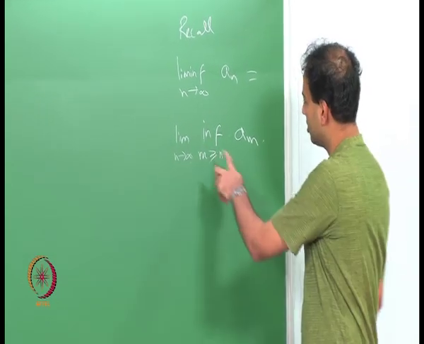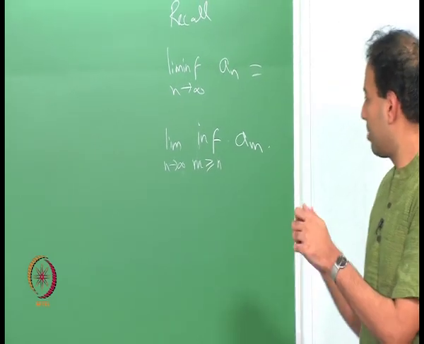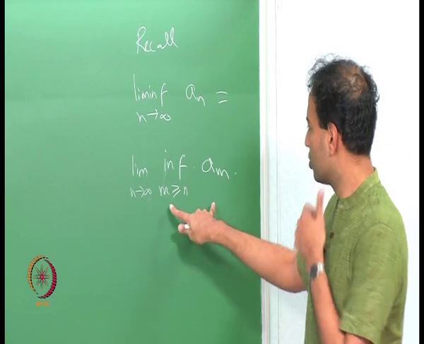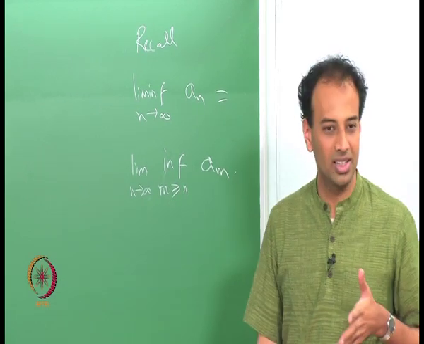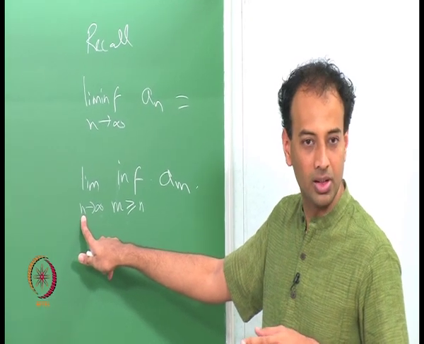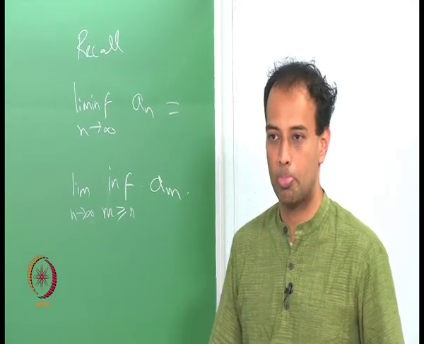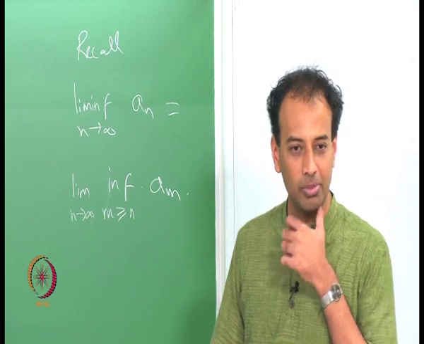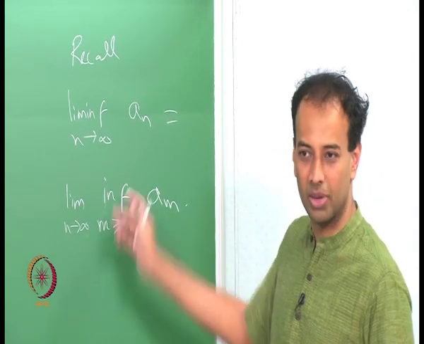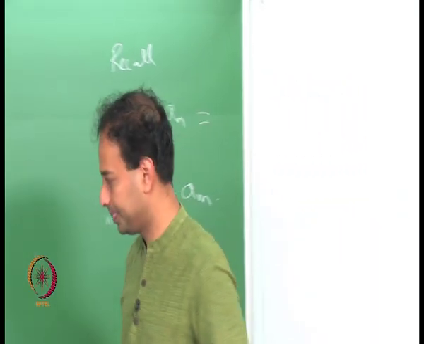Since you are looking at the inf over m greater than or equal to n, that is a n plus 1 and so on, you can show this to be a non decreasing sequence in n. So, this limit always exists, right. So, lim inf is always well defined. The limit may not exist, but the lim inf always exists. Lim sup is defined the same way with supremum.